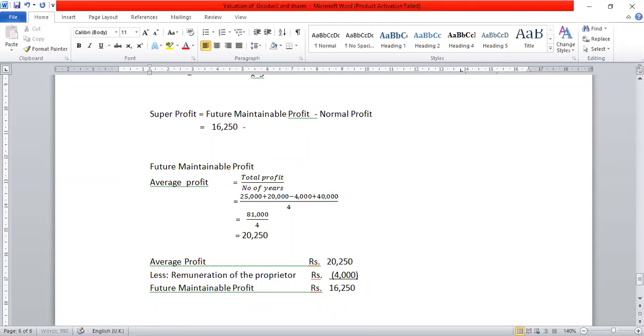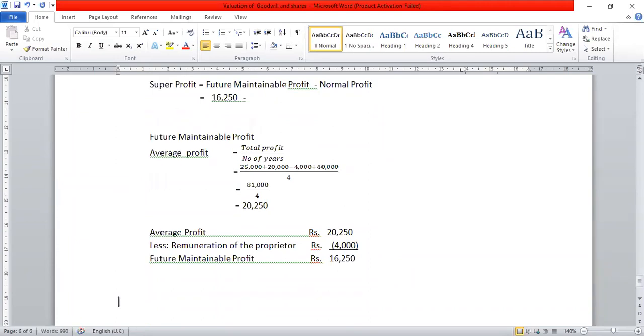16,250 minus, now normal profit we have to calculate, right? So how to calculate normal profit? For calculation of normal profit, we have already seen the formula. So let us write the formula. Normal profit equal to average capital employed into NRR divided by 100, or NRR divided by 100 into average capital employed.